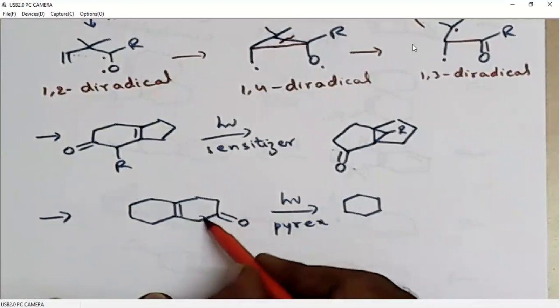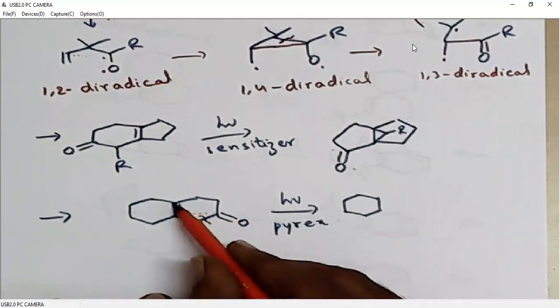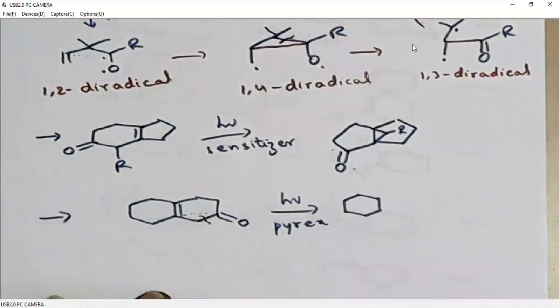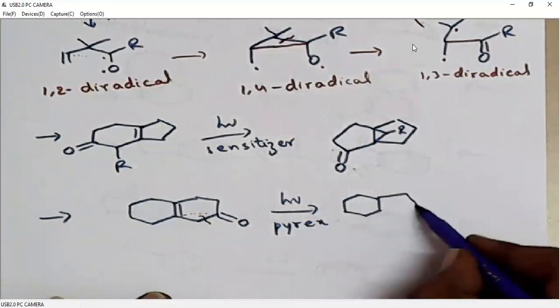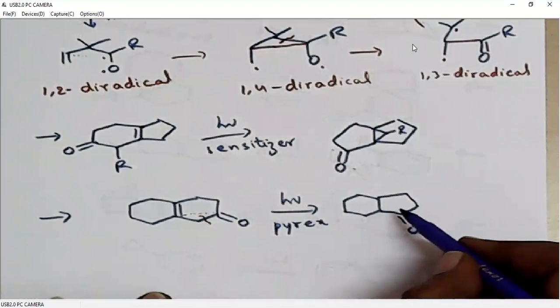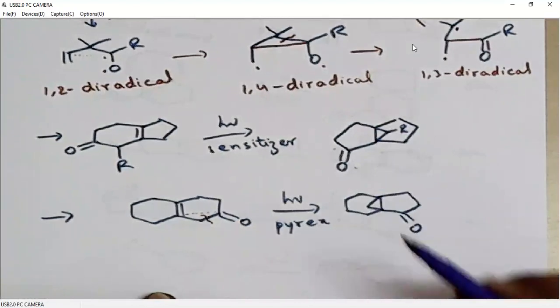So we will break this bond. We will form a bond here that will convert the 6-membered ring to a 5-membered ring. We will break the bond here. So this carbon and this carbon will be involved in 3-membered ring formation. So a 6-membered system is now converted to a 5-membered system, and we have a 3-membered ring here.